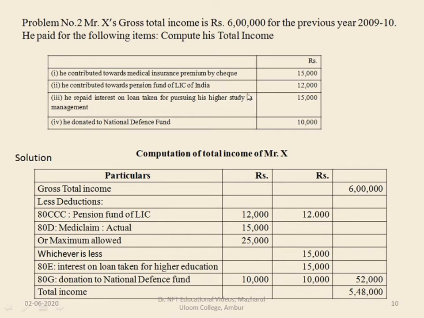So the Mediclaim actual amount is 15,000, but the maximum amount allowed is 25,000 for one person, individual, spouse and children. So it is either 25,000 maximum amount or 15,000, whichever is less, that can be claimed for deduction. So here 15,000 or 25,000, whichever is less, is 15,000, so he can claim the deduction to the extent of rupees 15,000.